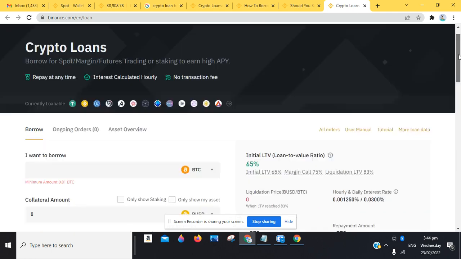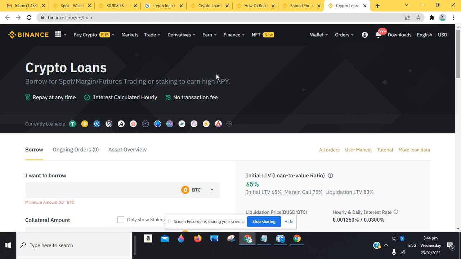So once you get over to the Binance crypto loan, it says here that with crypto loans you can borrow for spot, margin, futures trading or staking to earn high APY. APY is annual percentage yield, usually on a yearly basis, annually. And you can easily repay at any time. For Binance crypto loans, the interest is usually calculated hourly and there are no transaction fees.